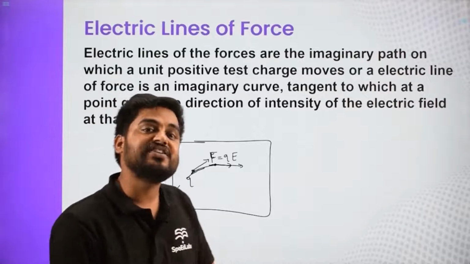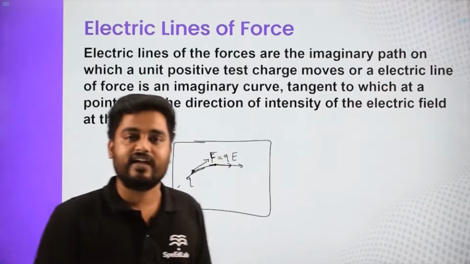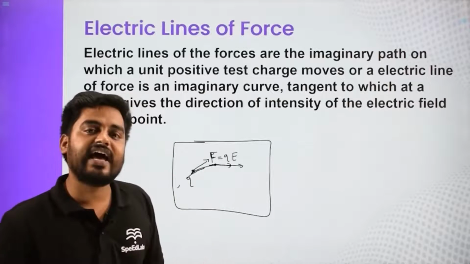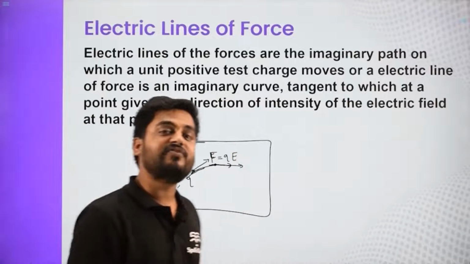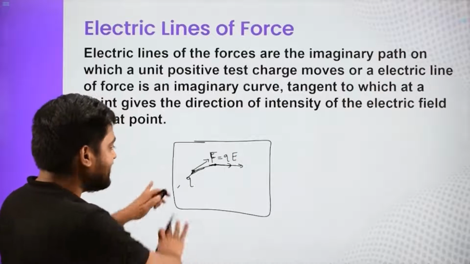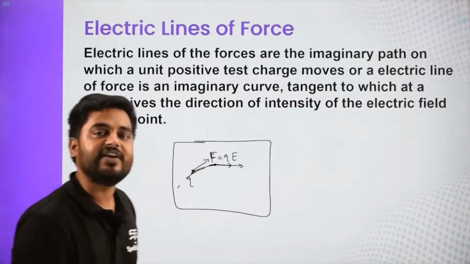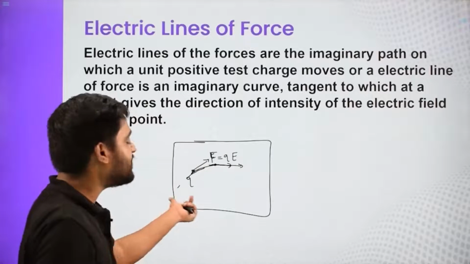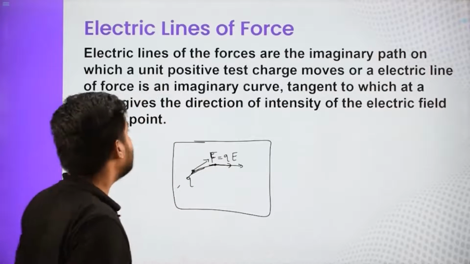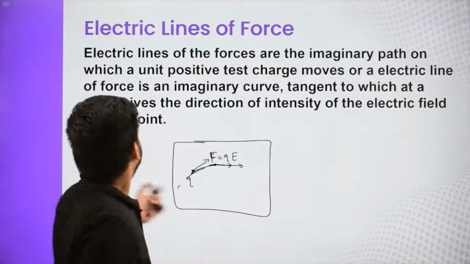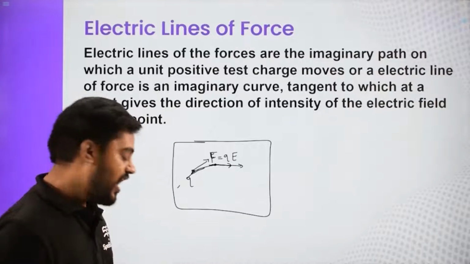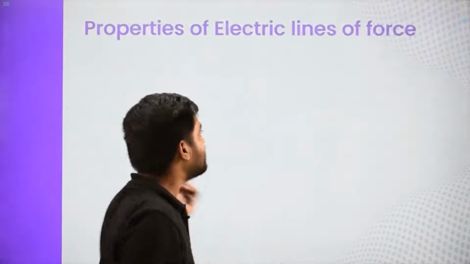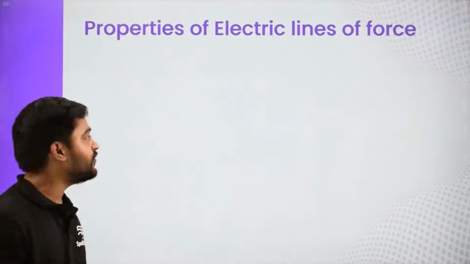So they are imaginary lines. They are not actually there. So they are just imaginary lines which are there to explain the field or to explain the region, that how electric field behaves. So for that we draw some imaginary lines known as electric field lines or electric lines of force. Now let us discuss some properties of them, so you will get better to know them.